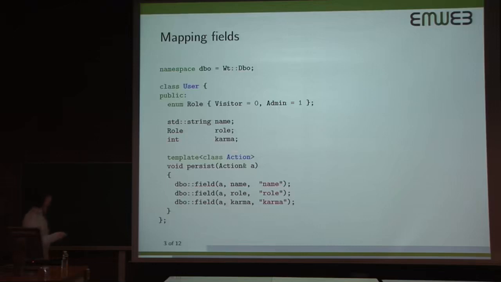The only thing that you have to add that is DBO specific to your class definition is a persist method, which takes an action class as a template argument, and in that persist method you will simply declare how you map particular information from your class onto fields in your database.